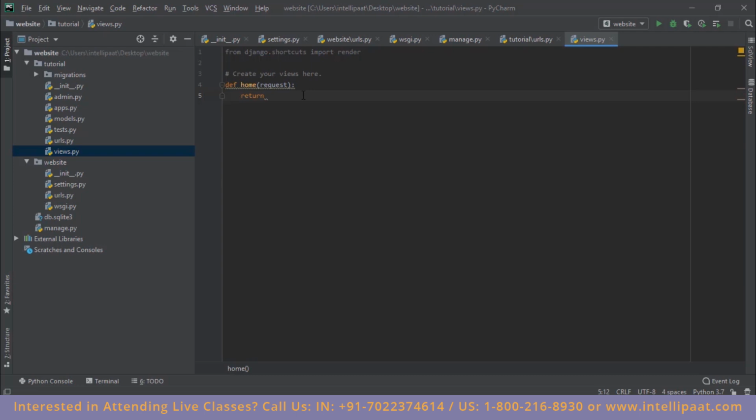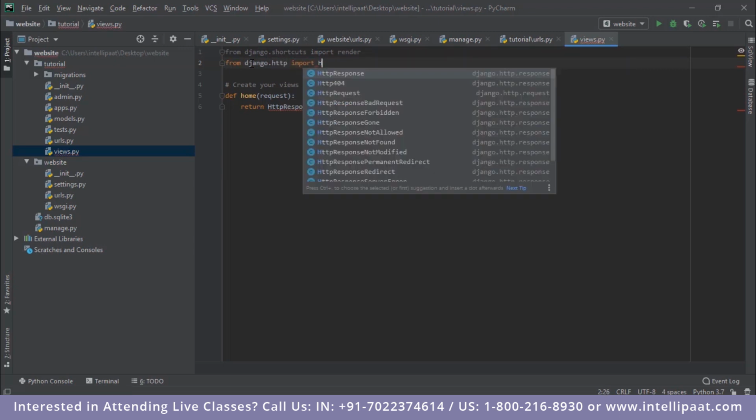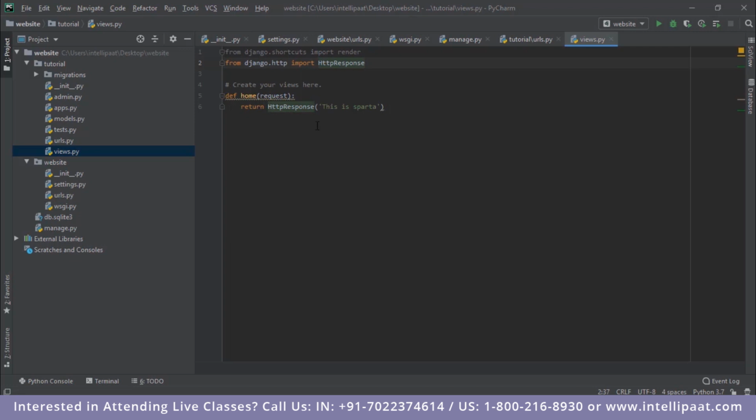So this has to return something. But since the request is in the form of HTTP, the return or the response also needs to be in the form of the HTTP protocol. So I'll use the function HttpResponse over here. And inside this, what I want the home page to return is this text. This is Sparta. And this is what the home page will show when I open it. Right. Now again we have this error over here because we actually have to import this. So I'll type in from django.http import HttpResponse. Right, so this is also done.